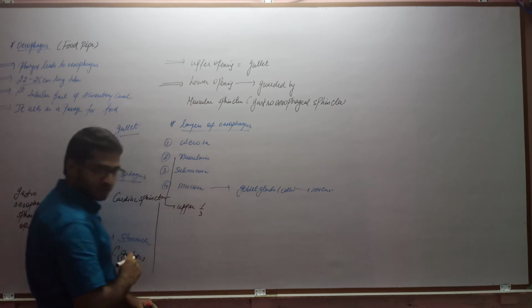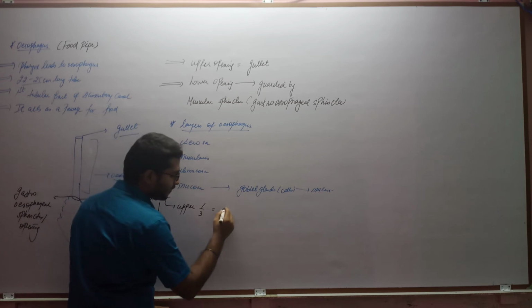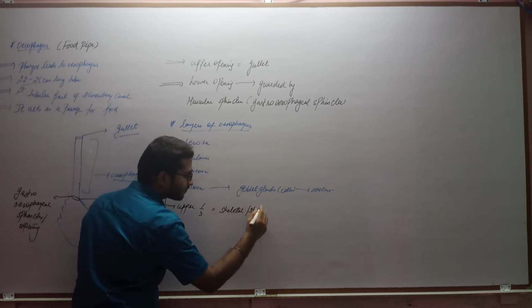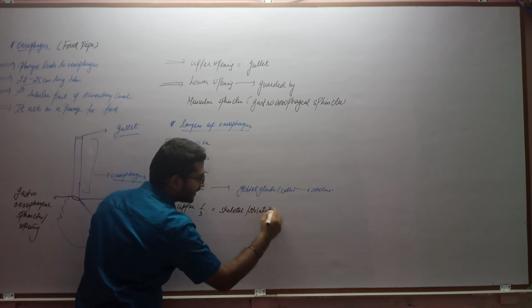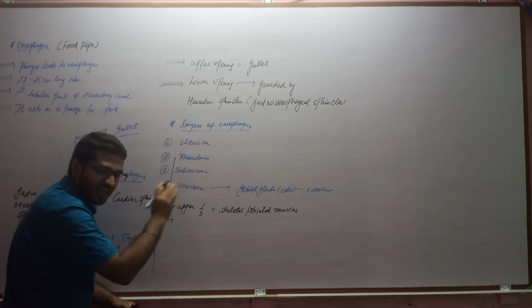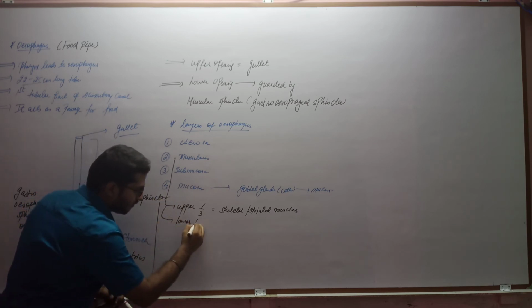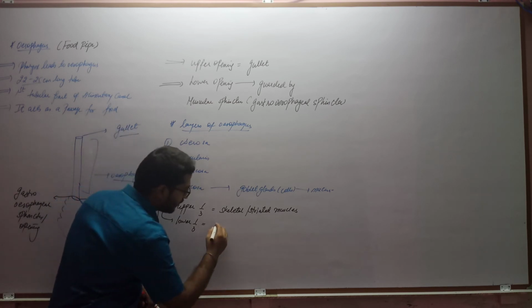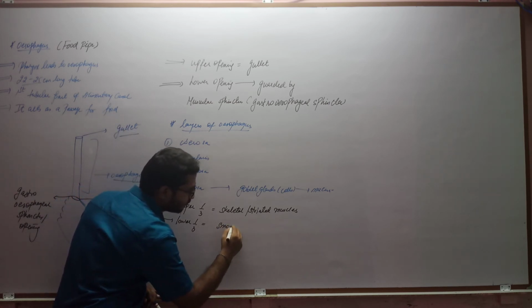The upper 1/3 portion of the esophagus is made up of skeletal or striated muscles. Clear? Upper 1/3 I am talking about. The lower 1/3 portion of the esophagus is lined with smooth muscle.